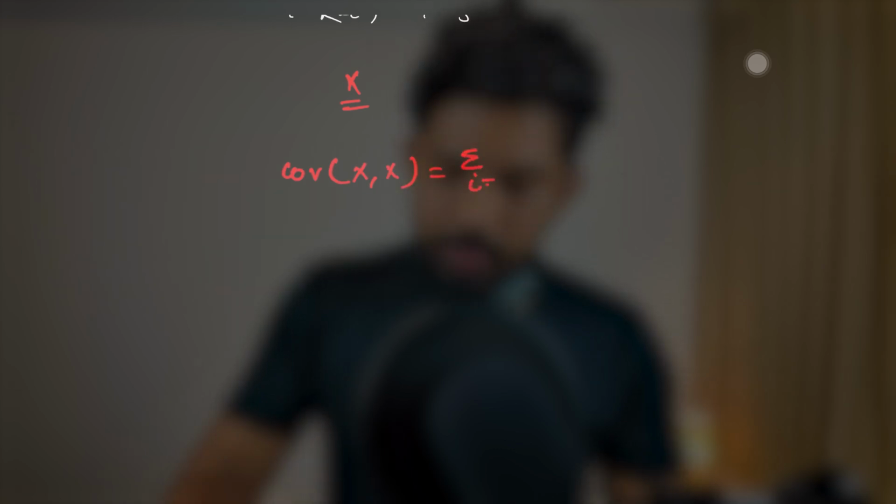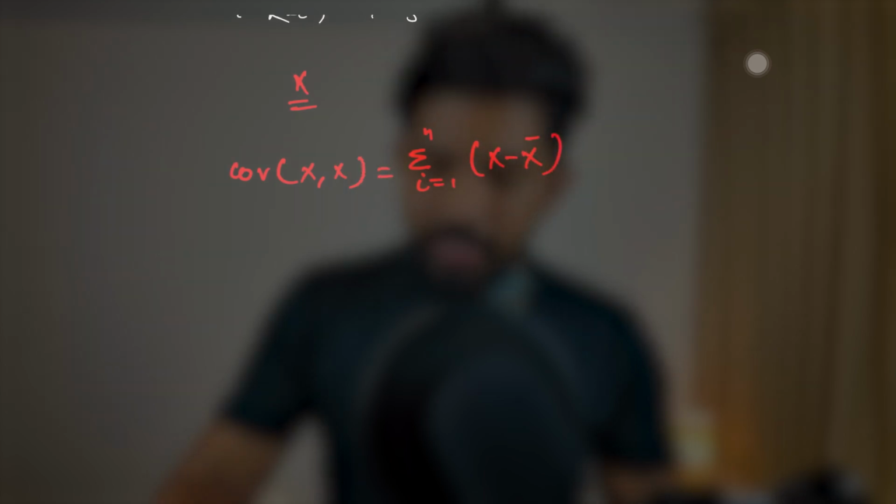Okay, now let's understand the correlation. So before that, let me tell you one more thing about covariance. That is, if someone asks you that what is the covariance of a variable with itself, right? Earlier we have done about the covariance between two variables x and y, but what is the covariance of a variable with itself? So let's say you have a variable x, and if someone asks you to find out the covariance between x and x, so what you will do, we have the formula, that is summation of 1 to n, then x minus x bar, right?